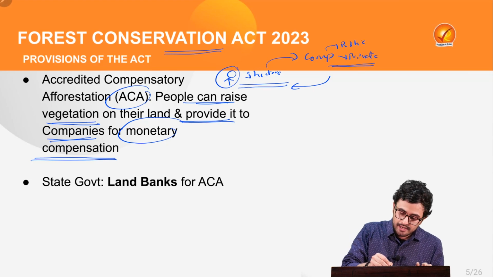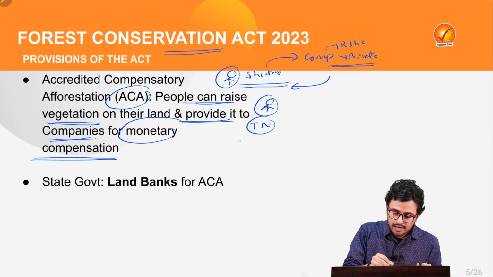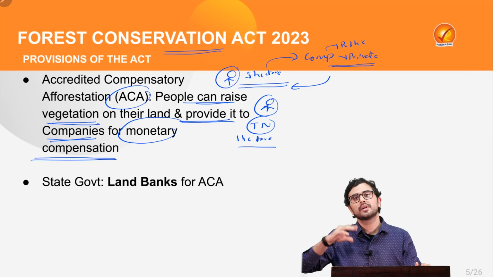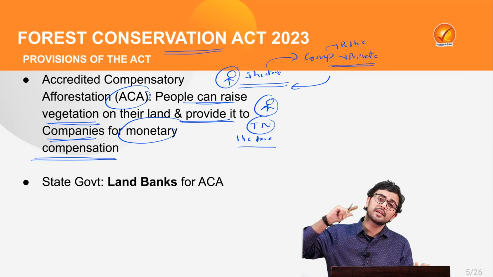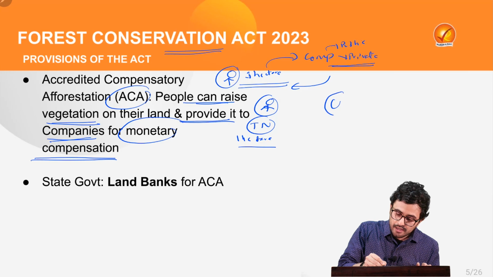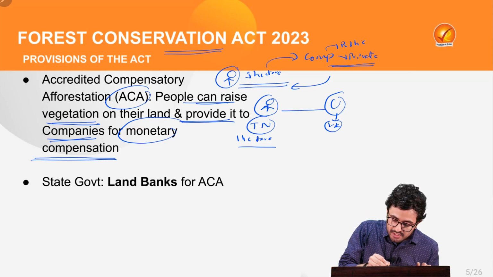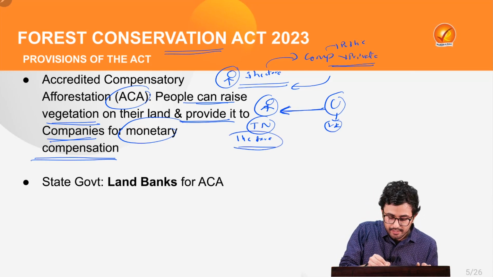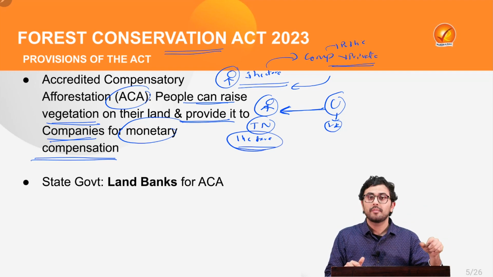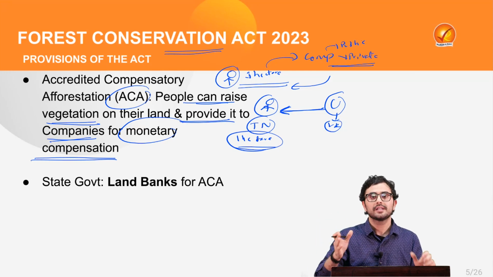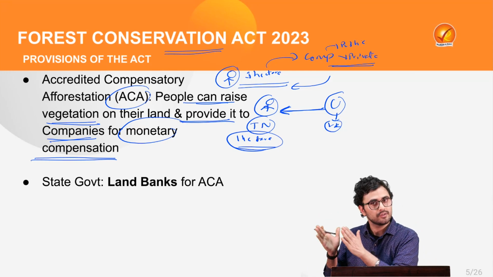It means that let's say I am a farmer in the region of Tamil Nadu and I have grown 1 hectare of forest. Now there is some development activity taking place in the state of Uttarakhand by a company named U. Now this company can purchase the 1 hectare of forest which was grown by a farmer, that is me, in the state of Tamil Nadu, and it can show to the government that, see, I cleared this 1 hectare of land in Uttarakhand.